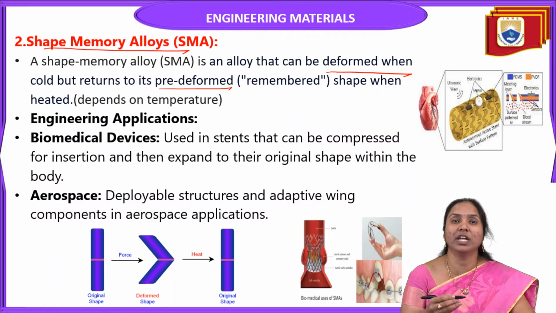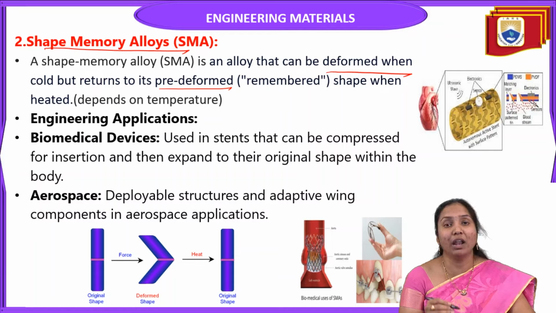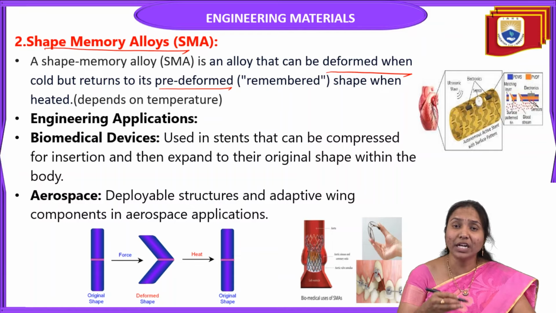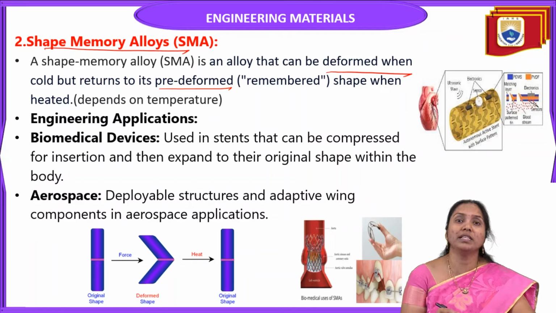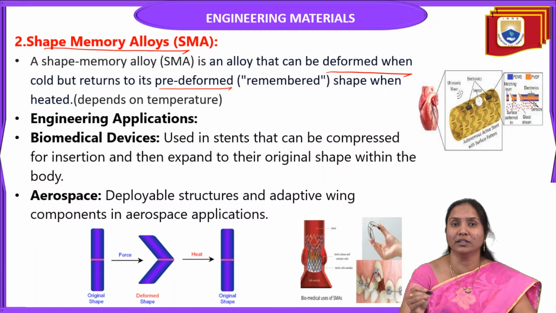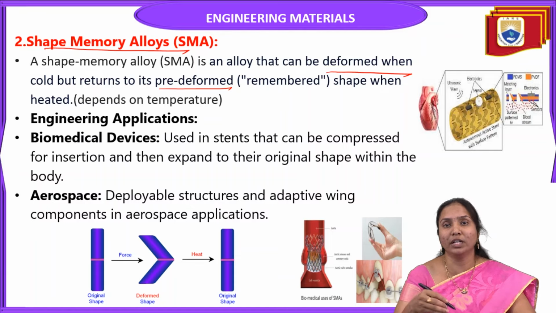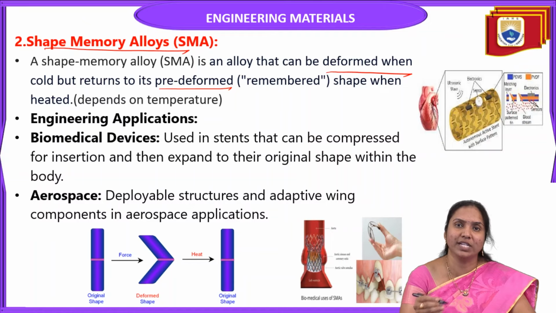So what is the meaning of shape memory alloys? These alloys can be deformed when cold, but they return to their pre-deformed shape, that means they retain the original shape, when heated. So it depends on temperature only. During cooling the shape is deformed, and when we heat it, it returns to the remembered original shape. That is called shape memory alloys.